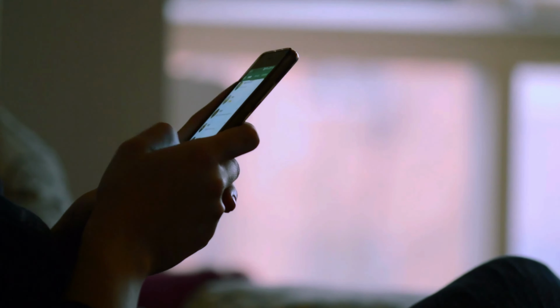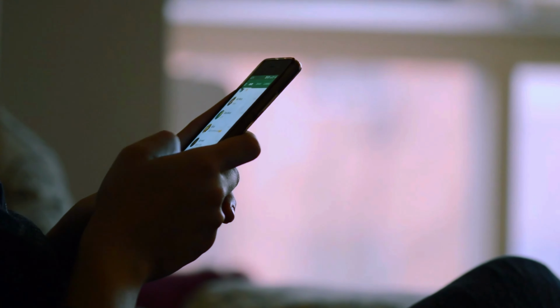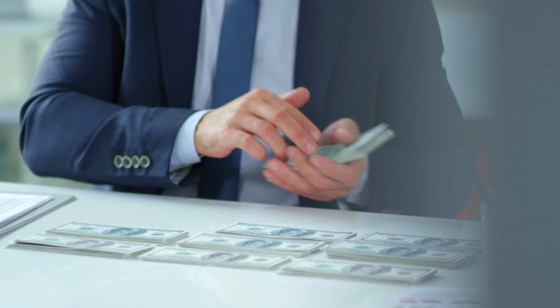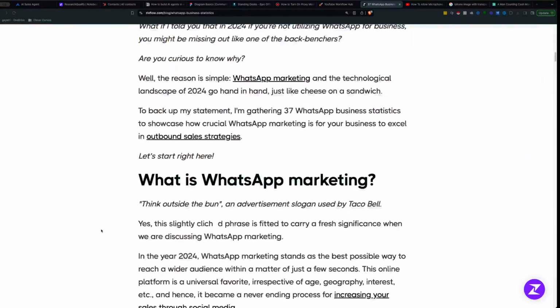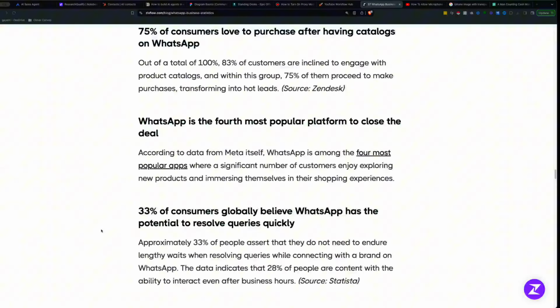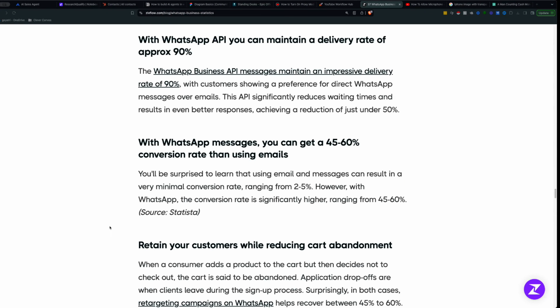AI agents have been all the hype in the past few months. However, most of these have been embedded only on websites. Expanding these AI agents to other channels such as WhatsApp provides business owners a huge opportunity. According to this recent article by Zflow, AI agents on WhatsApp have the potential to increase customer conversion by up to 45 to 60%, which is absolutely huge.